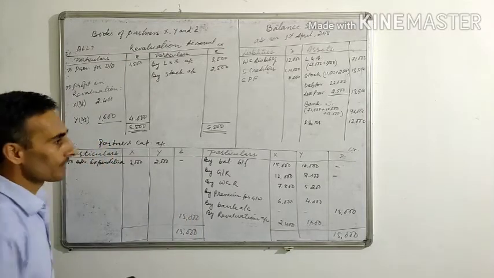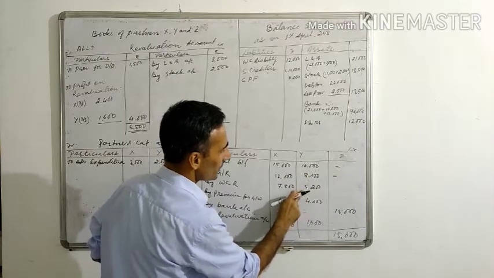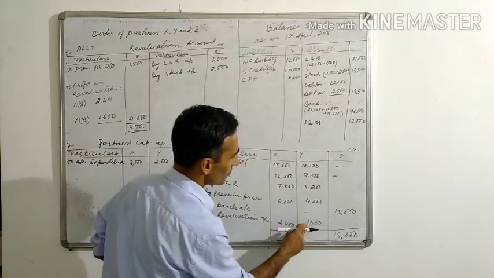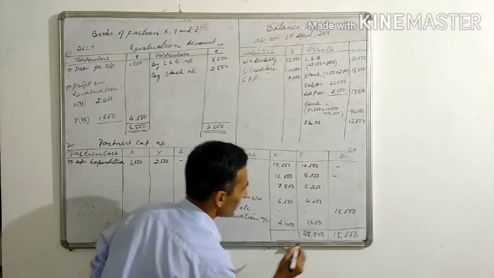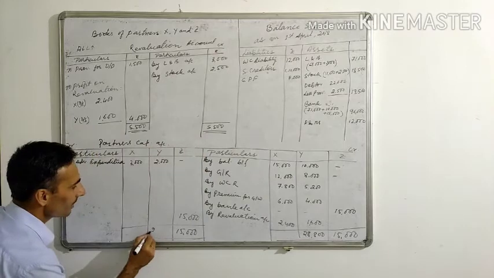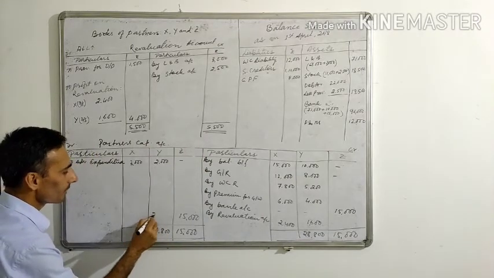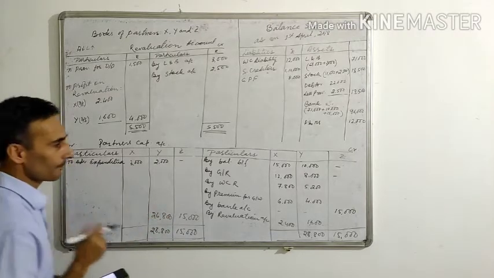Let's come to Y: the total is 28,800, minus this will give you 26,800, the balancing amount.